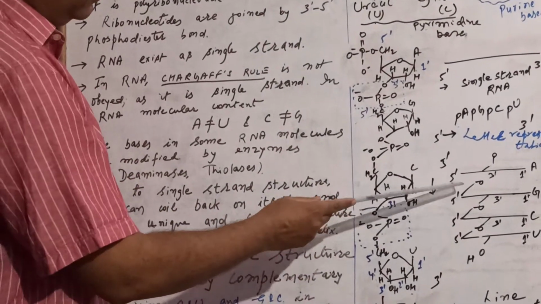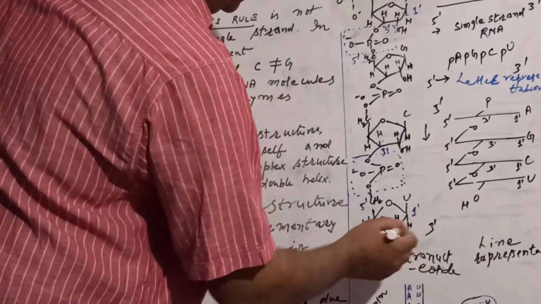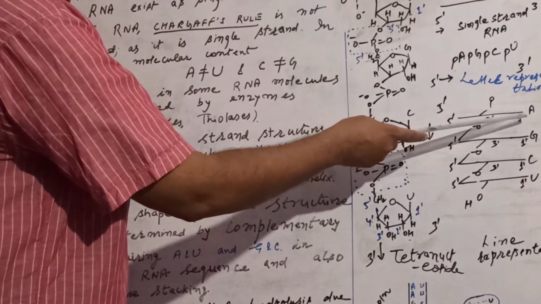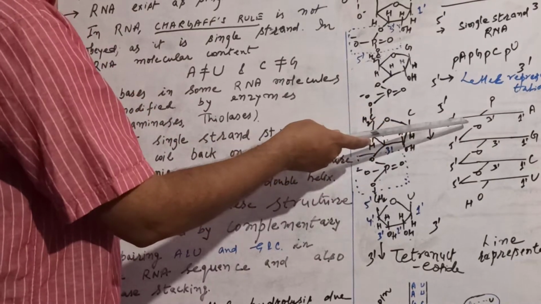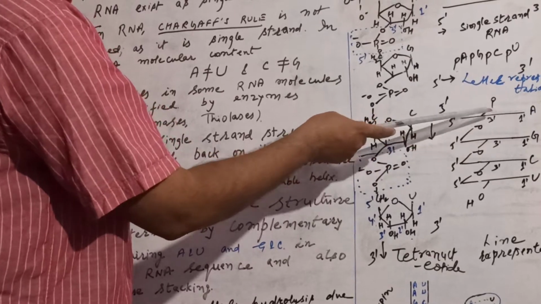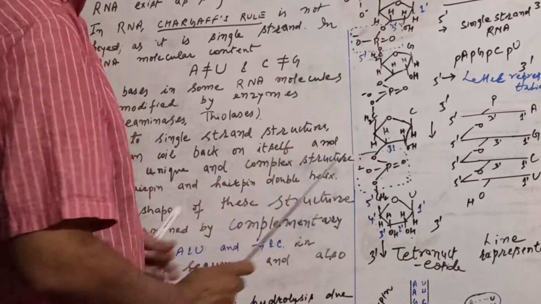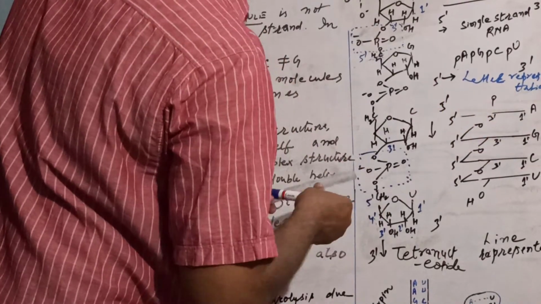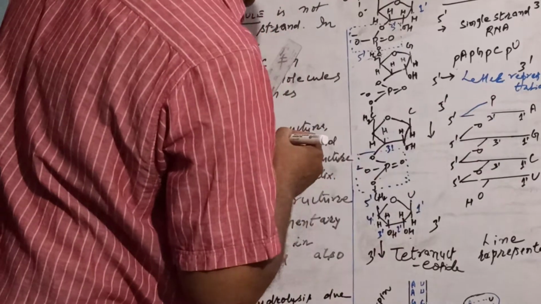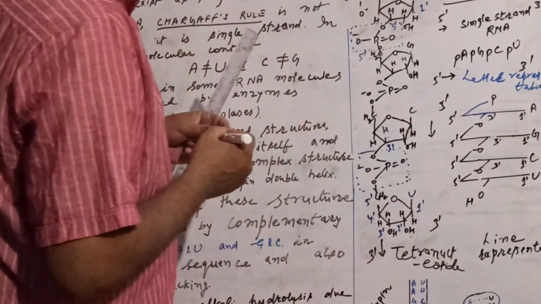You can see that this is the 5' end, this is the 3' end, and you have 5', 1'. This is a sugar backbone. You have adenine placed at the 1' position. At 3' you have the phosphate, and in this case it is 5'.